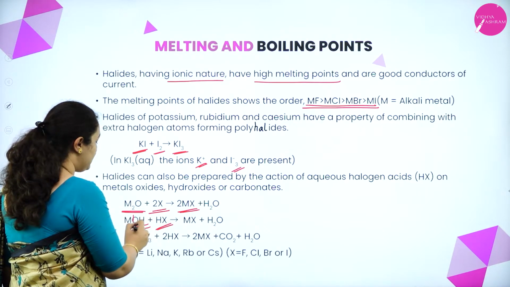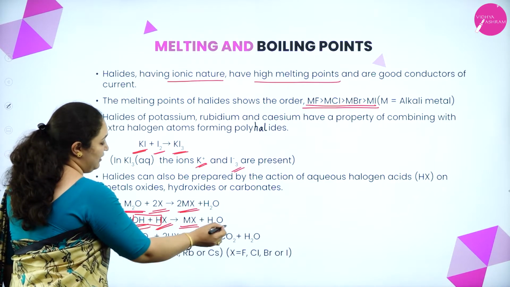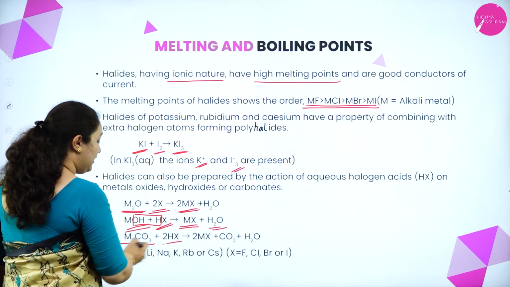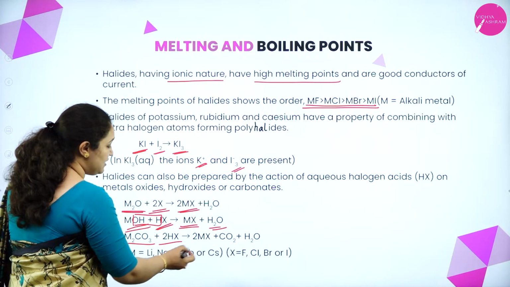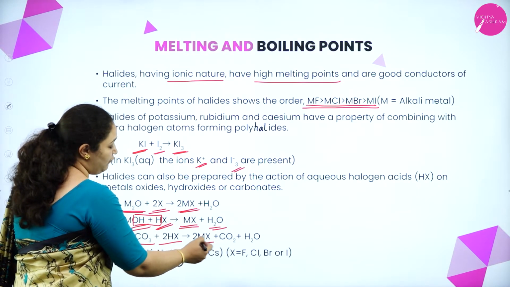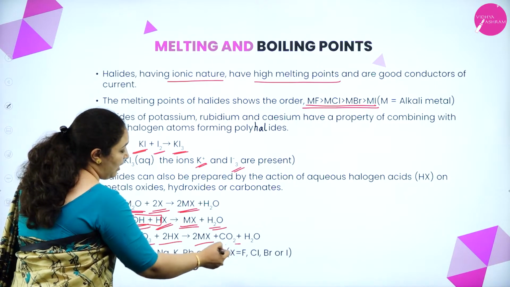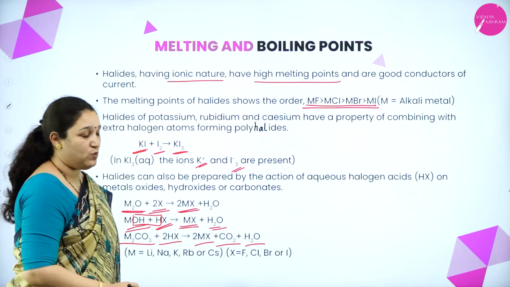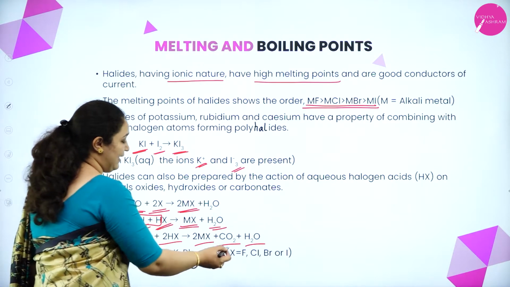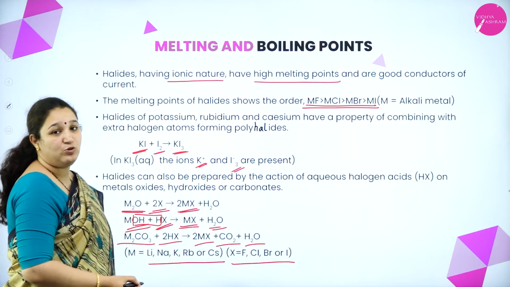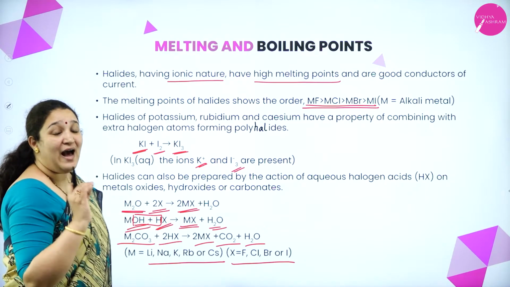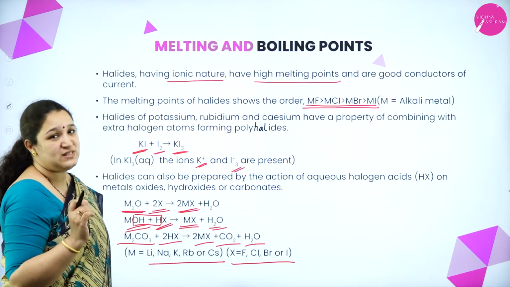So we can take halogen acids, and further H2O is formed and MX, that is the alkali metal halide, is obtained. Or we can take carbonate and treat it with the halogen acids. Again, metal halide is formed, carbon dioxide gas is liberated as well as water is formed. Here M can be replaced with any of the alkali metals and X can be replaced with any of the halogens, that is fluorine, chlorine, bromine or iodine, which are called halogens. They belong to group 17.